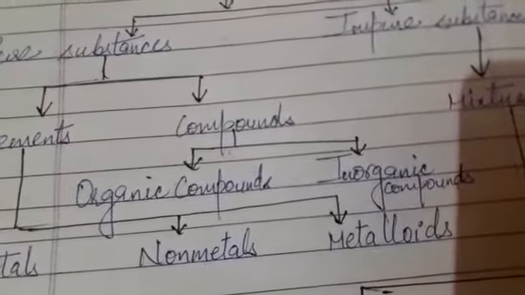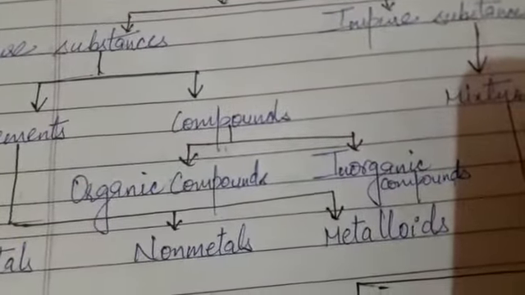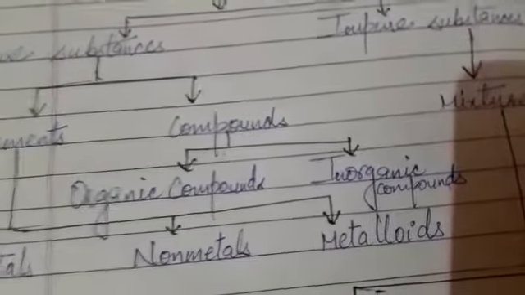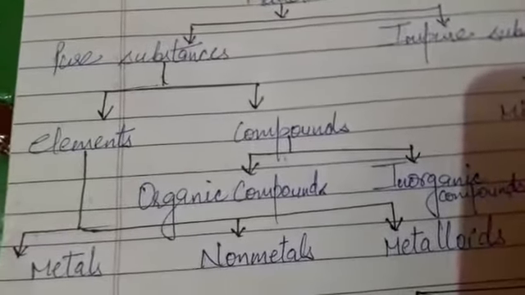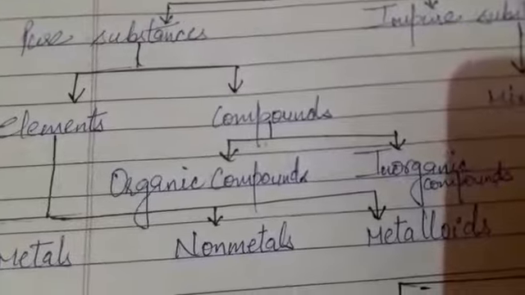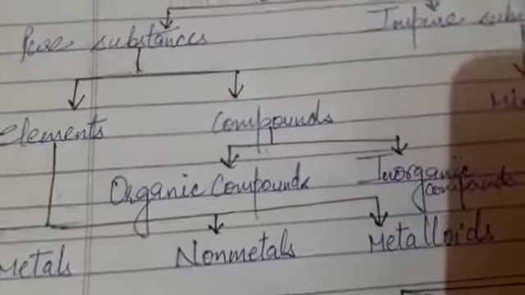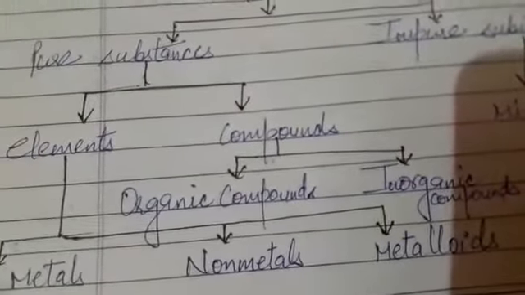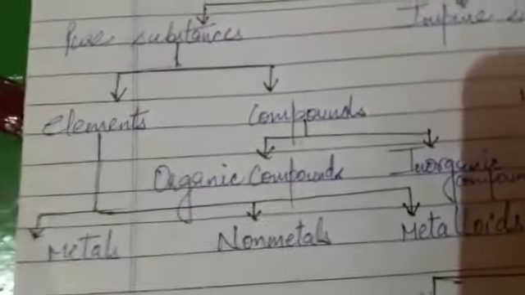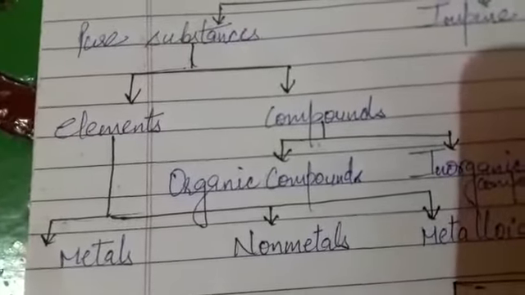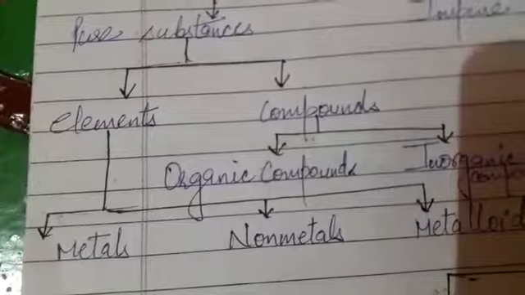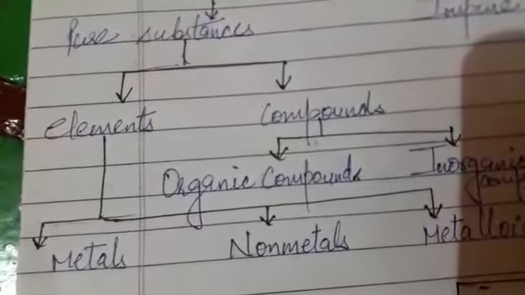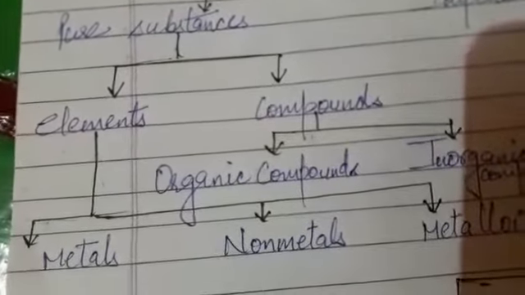Pure substances are made up of a single type of particles, that could be atoms, molecules, or ions. These particles are homogeneous in nature, they intermix with each other, and they have a particular constant fixed melting point, boiling point, etc. Pure substances cannot be broken further into simpler substances.